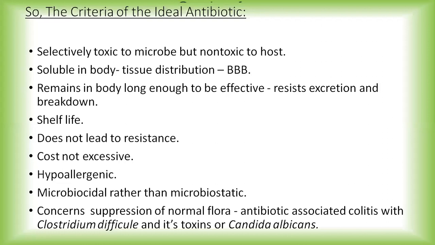Next, speaking about its pharmacokinetic properties, it should show good body tissue distribution and it should cross the blood-brain barrier so that it is effective for infections of the brain, like meningitis. Very importantly, it should remain in the body for a long enough time to be effective.